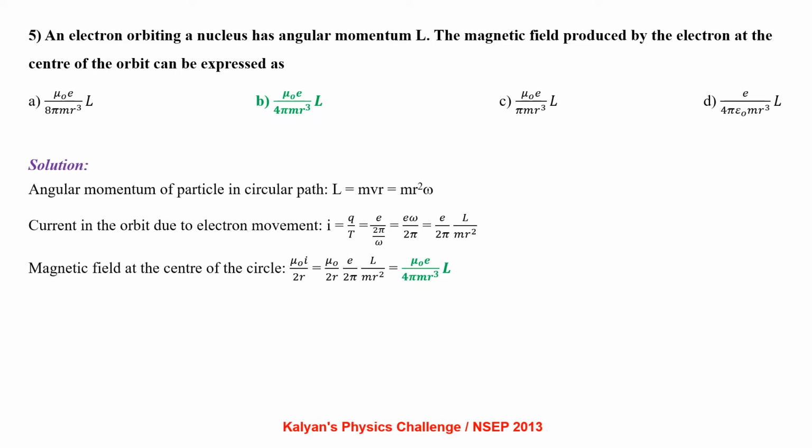So the magnetic field at the center of the circle is mu naught I by 2r, so it is mu naught by 2r into e by 2 pi L by m r square. Upon rearranging the terms, we have mu naught e by 4 pi m r cube into L.